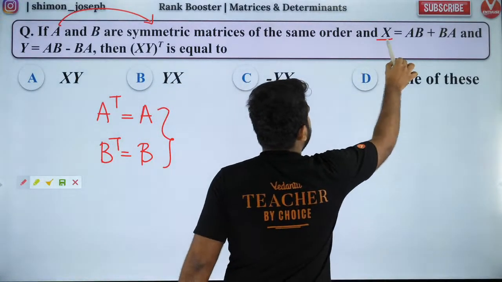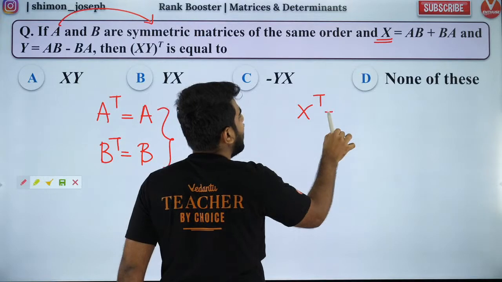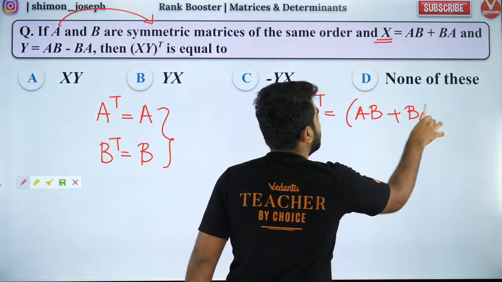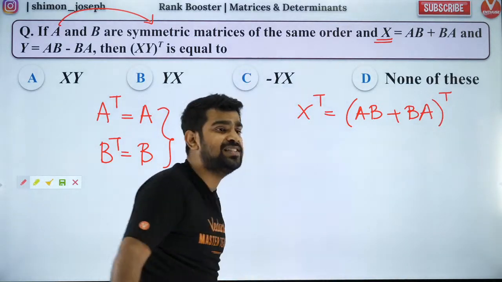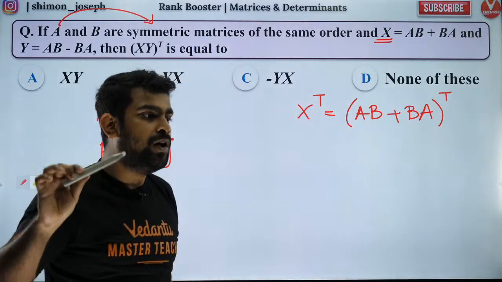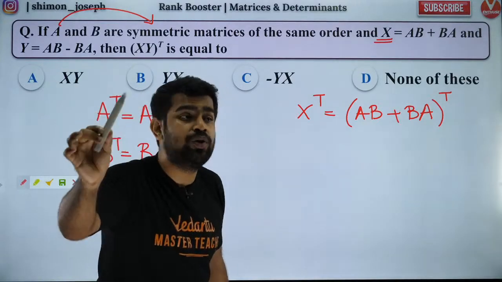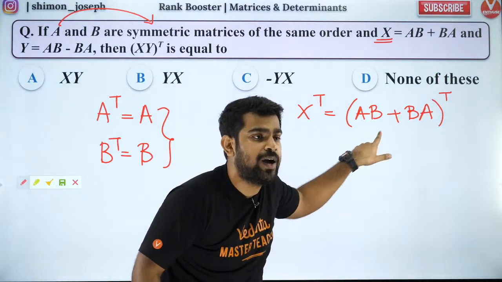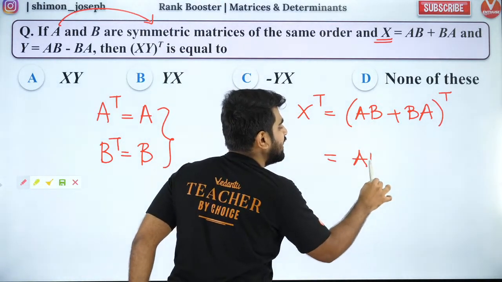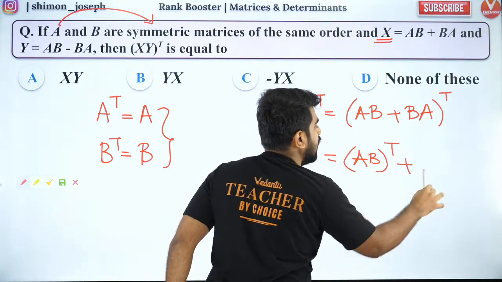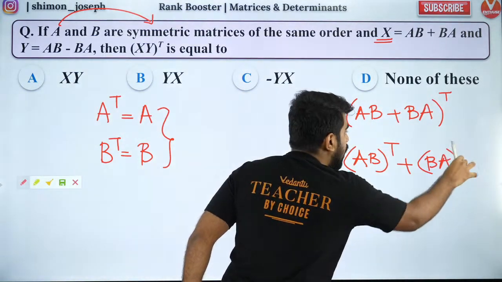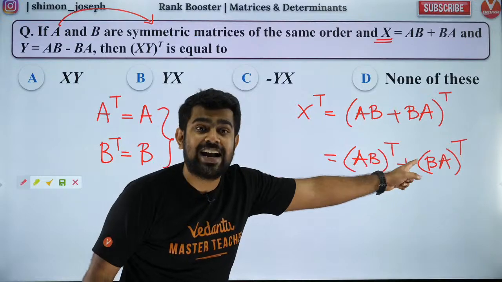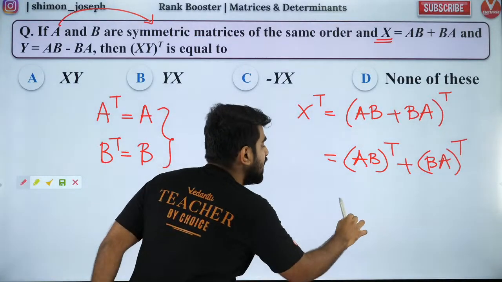Now let's find out what X transpose is. X transpose will be AB plus BA whole transpose. Look at how the properties are beautifully applied. When you have addition, transpose will directly come down. So AB transpose plus BA transpose. Now you have product transpose, and when you have product transpose, the reversal law applies.